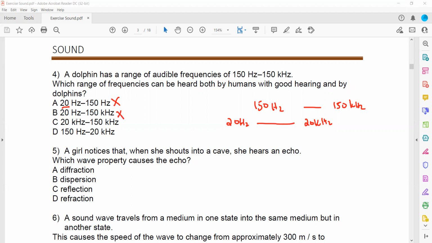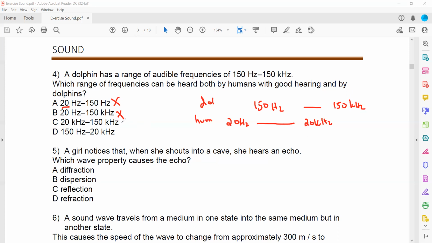When we check the last option C, 20,000 hertz to 150 kilohertz: 20,000 hertz can be detected by both dolphin and human. This is the range for the dolphin and this is for the human. The dolphin can detect 20,000 because that is within 150 hertz to 150 kilohertz, and the human can also detect 20 kilohertz, but 150 kilohertz can only be detected by the dolphin.